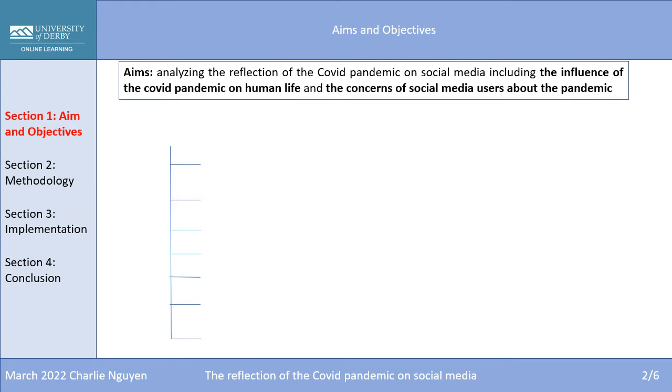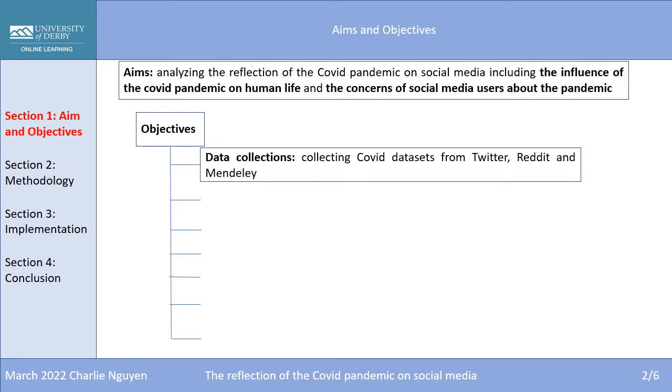The aim of the project is to analyze the reflection of the COVID pandemic on social media, including the influence of the COVID pandemic on human life and the concern of social media users about the COVID pandemic. The project has 7 objectives here.